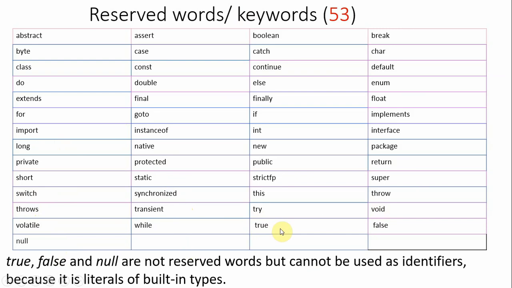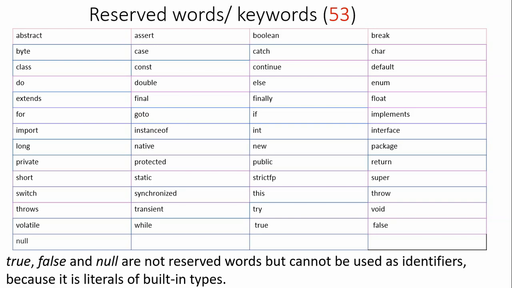Literals means values given to a boolean data type. These are not actually reserved keywords, but we can define them as reserved keywords. And if you observe, we already discussed in the differences between C, C++ and Java that goto statements are not there in Java, to reduce complexity, right? But here they mentioned goto. Why? Maybe they are not sure whether they will use goto in the future, so that's why they reserved the goto keyword as one of the reserved words.